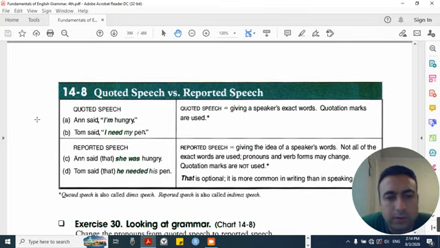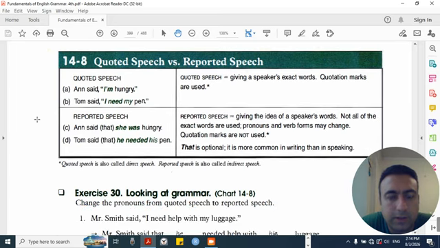14.8. Quoted speech versus reported speech. Quoted speech: A. Anne said, "I'm hungry." B. Tom said, "I need my pen." Quoted speech gives the speaker's exact words. Quotation marks are used.